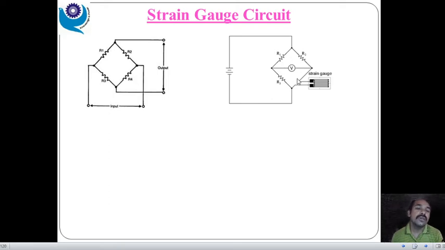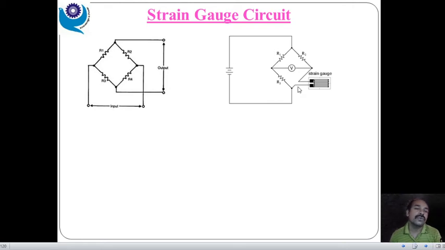If we adjust the resistance of this strain gauge to match the others, suppose 1 kilo ohm, 1 kilo ohm, 1 kilo ohm of strain gauge resistance, and similarly 1 kilo ohm for R3, then there is a balance condition.